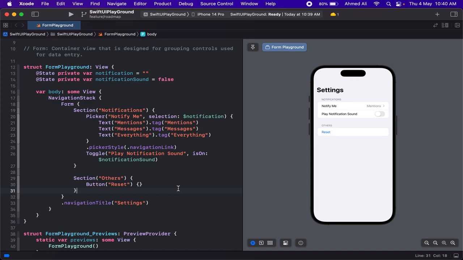You can have different sections, and then you can write different elements that conform to a view inside these sections. And the appearance of all these elements may look different, and this is, as we already know, because SwiftUI applies platform appropriate styles to a view. So maybe your button may not look like this without a form, or maybe your picker doesn't look like this without a navigation stack, and this is all because of this form. So yeah, that's it for this tutorial.